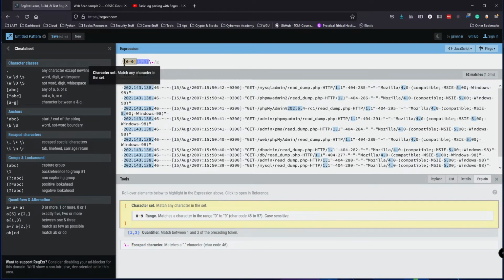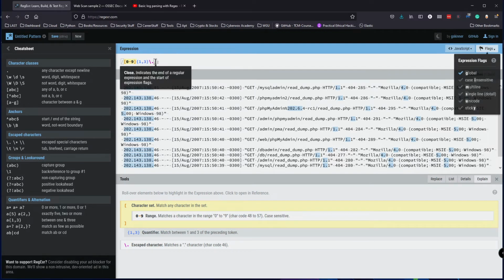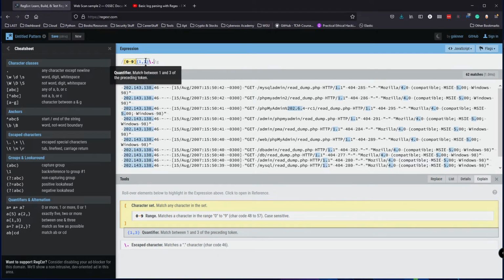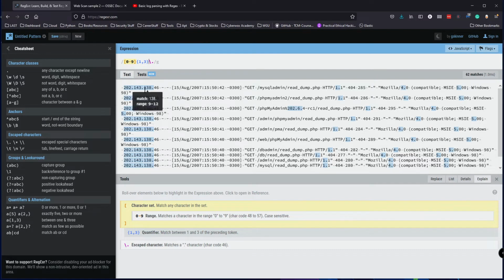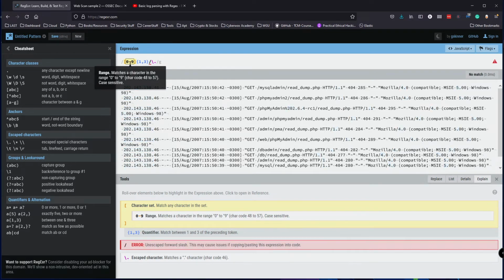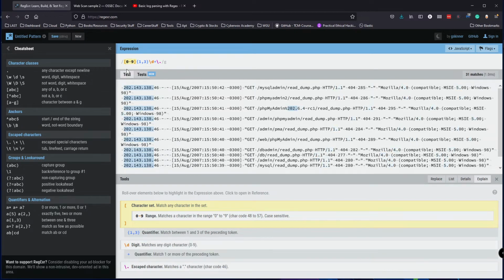So copy this whole thing. Another thing I've been forgetting is that we can also specify that we're only matching digits. So I would say D plus, I think. Actually, I think it's backslash D plus. There we go. So specifying only digits.